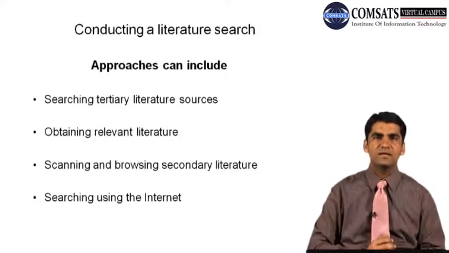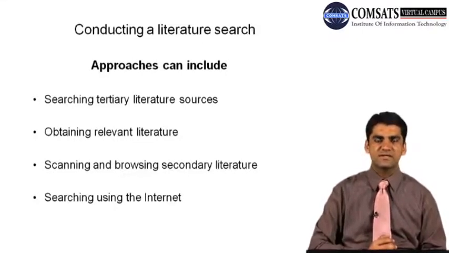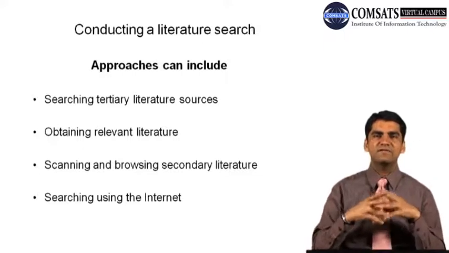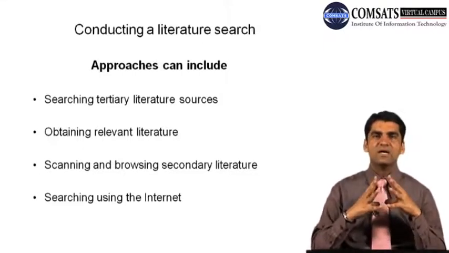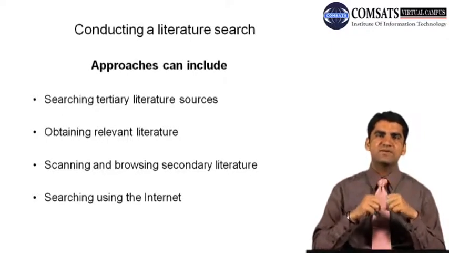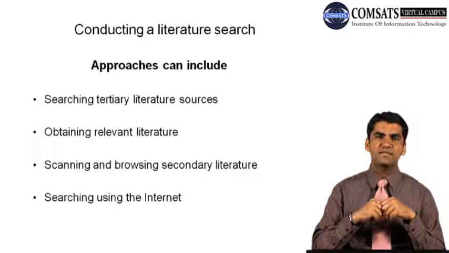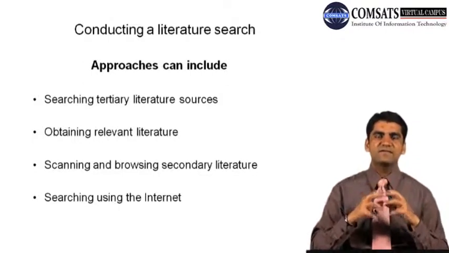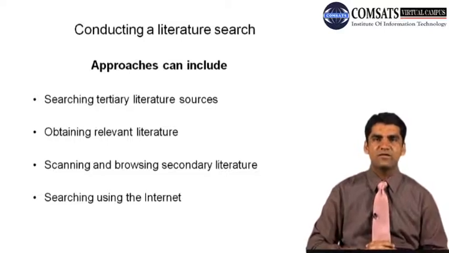And when we are in a position to search the tertiary literature, we can also be in a good position to obtain relevant literature. Relevance of literature is very important, because we have to understand first what our topic is, then what the main research question is that we want to answer through our research topic, and finally what objectives our study is aiming for.